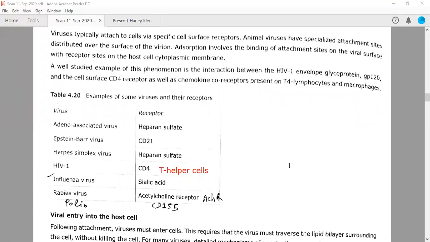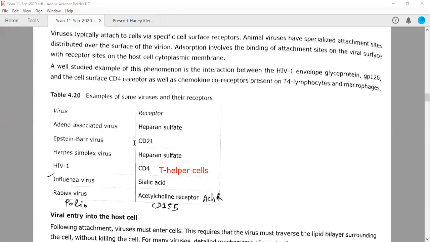So there are various kinds of receptors present on animal cells. These receptors will be recognized by viruses, and therefore they help in the penetration of the virus into the animal cell. So these receptors help viruses in the infection process. For example, adeno-associated virus will recognize heparan sulfate present on animal cells.